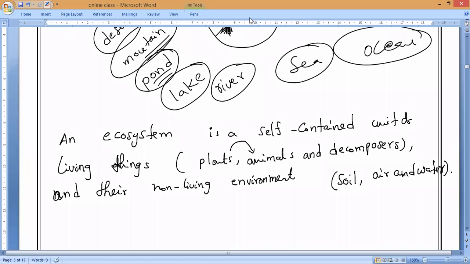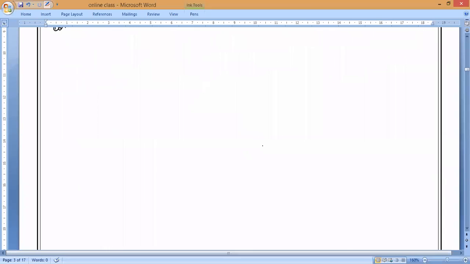That is why sunlight is called the main energy for the functioning of an ecosystem. Because the primary producers of food are plants. They make food by synthesis only in the presence of sunlight. So that is why we can say an ecosystem only needs the input of sunlight energy for its functioning.